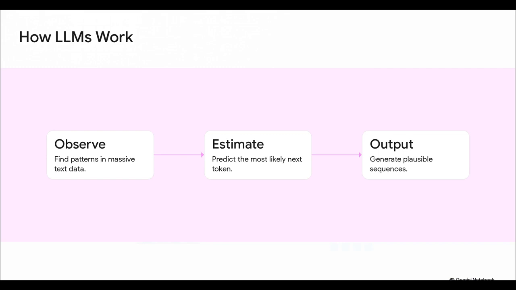First, they observe patterns in massive amounts of training data. Second, they estimate the most statistically likely next token or word. And third, they output that sequence. That's the whole shebang. It is essentially a giant statistical pattern matching engine playing a highly advanced game of autocomplete. It optimizes for what sounds plausible, not necessarily for what is objectively true.